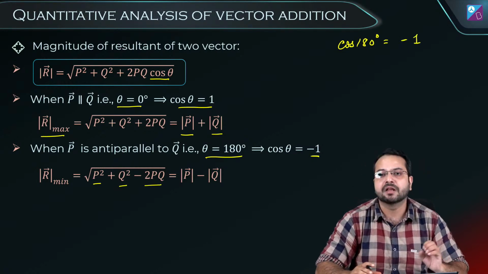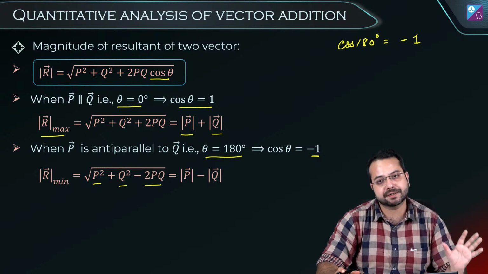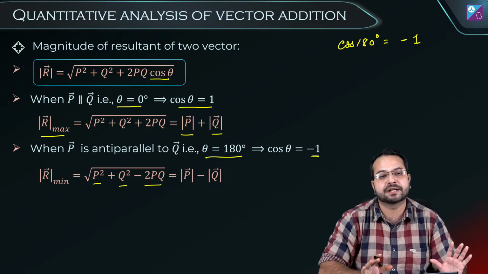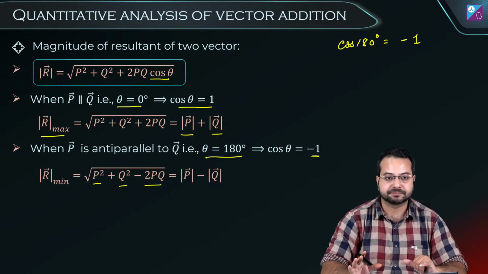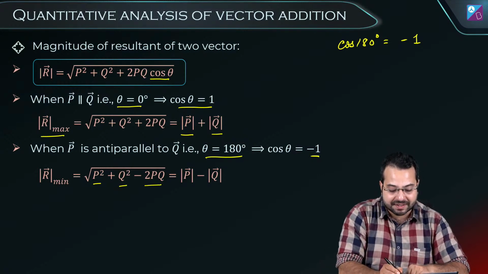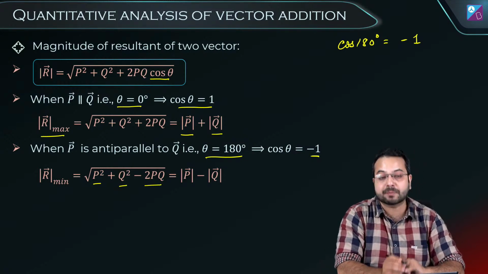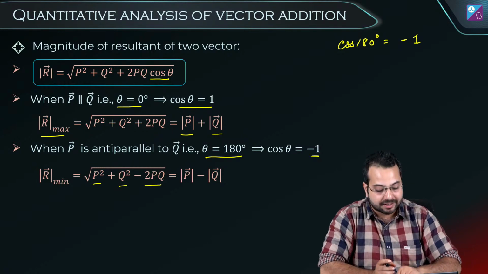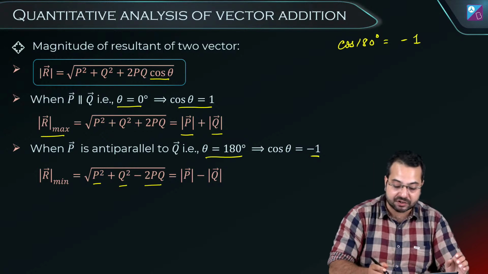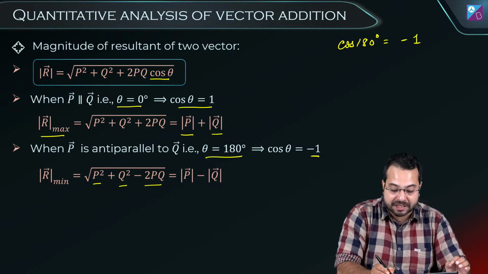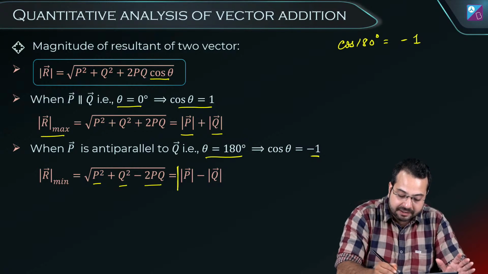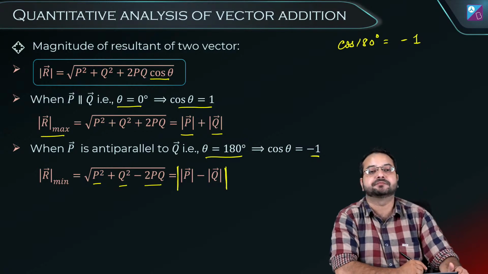Okay, how does it come? How do you play around with it? That you'll study in mathematics. For now, just understand that cos 180 degree is equal to -1. So the resultant is going to be the under root of p square plus q square minus 2pq. Can I say this is p minus q whole square, and then under root, which means it is going to become magnitude of p minus magnitude of q? I will have to put it in mod.